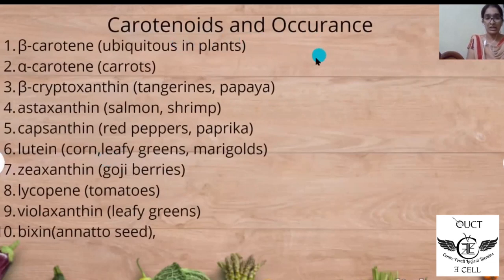Carotenoids and their occurrence. In some plants, they occur as beta carotene. In carrots, we find alpha carotene. Beta cryptoxanthin is seen in tangerines and papaya. Astaxanthin is seen in salmon and shrimp. Red peppers and paprika contain capsanthin. Corn, leafy greens, and marigolds contain lutein. Zeaxanthin is seen in goji berries. Lycopene in tomatoes. Violaxanthin in leafy greens, and bixin pigment in annatto seed.